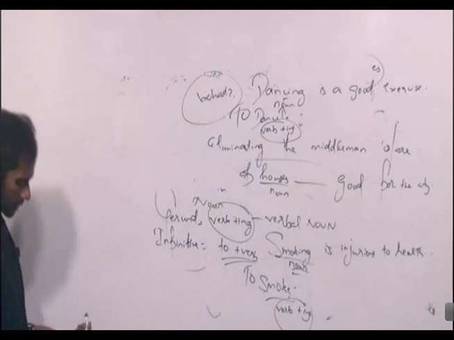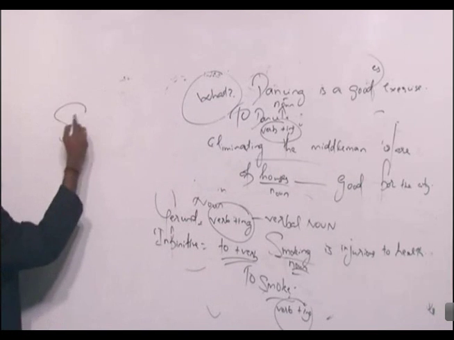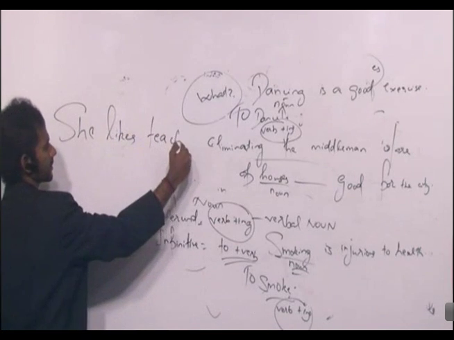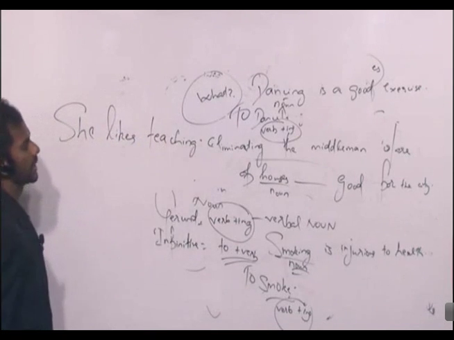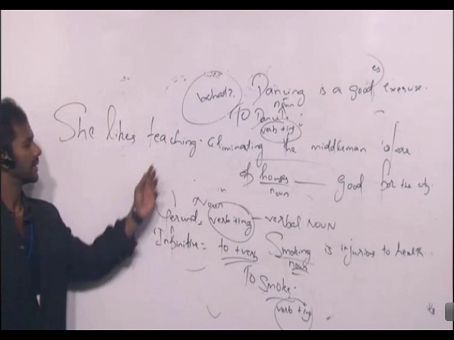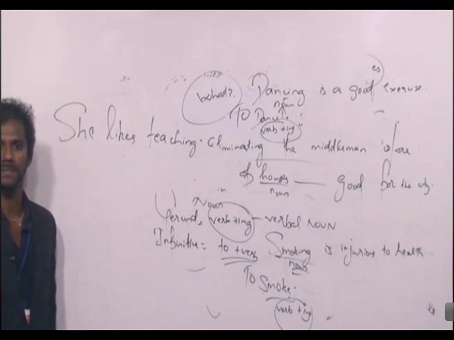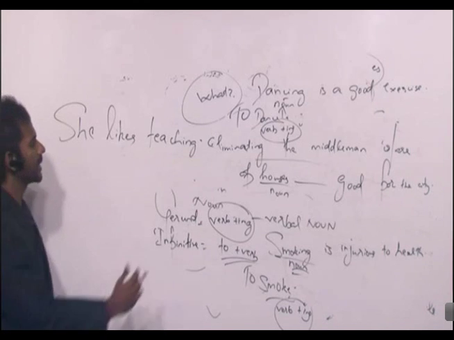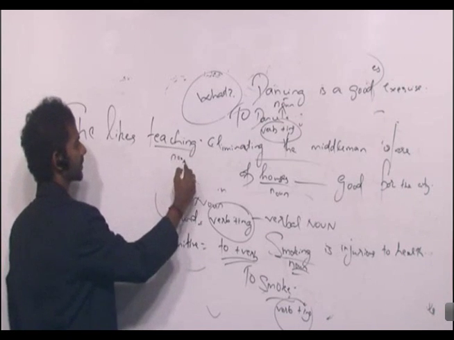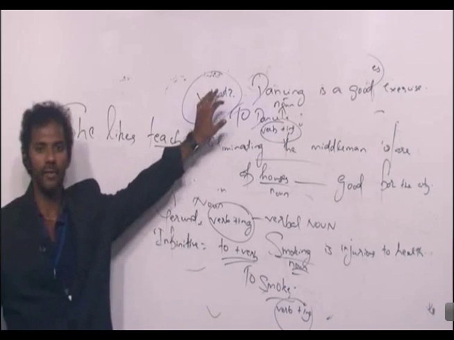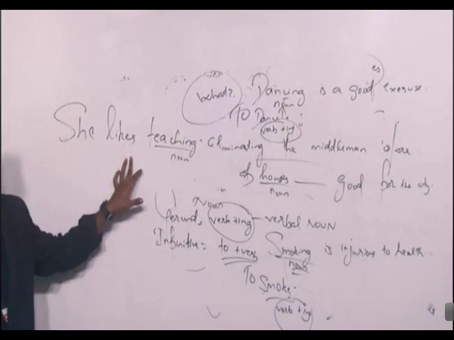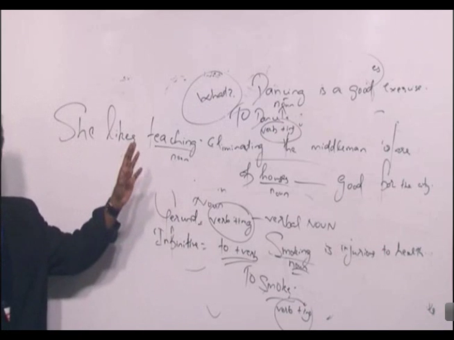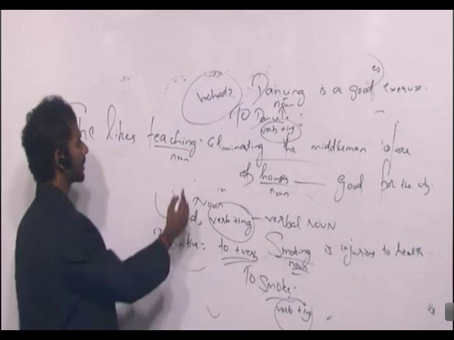What about this? She likes teaching. Teaching is a noun or verb here? Teaching is a noun here. Simple reason. Ask the question what. What she likes? Answer is teaching. So we get the answer to the question what as teaching. So teaching becomes a noun here.